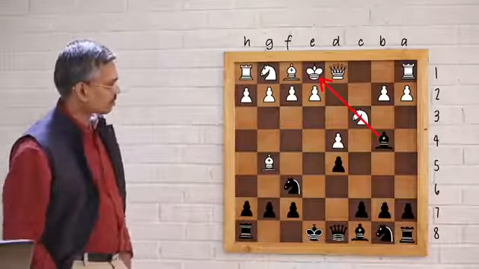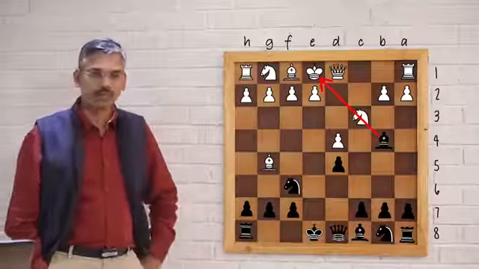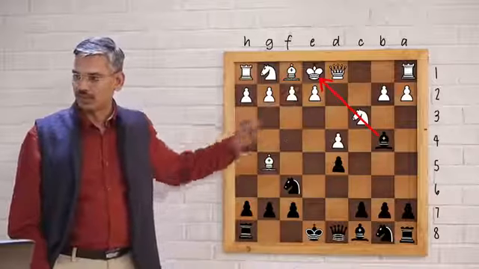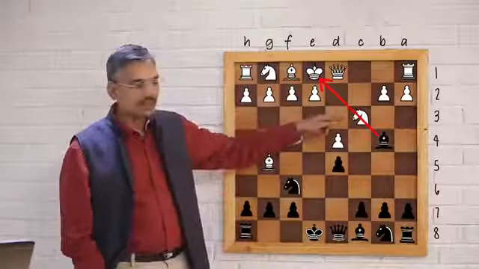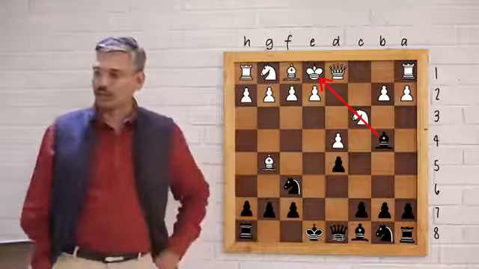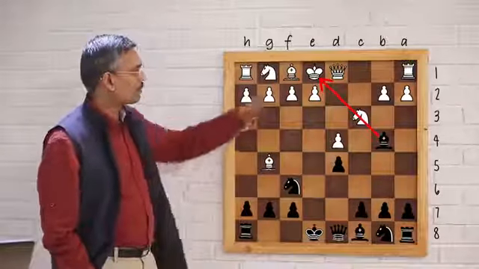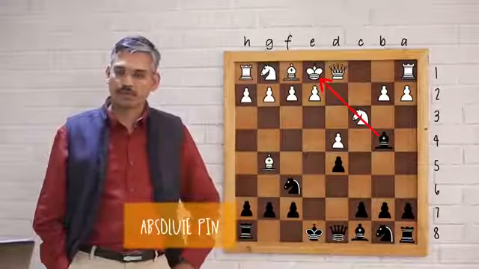Now if we look at it closely, the pinned piece is usually a lesser material when compared to the back piece. Okay? So the king is more important than the knight. So the knight cannot move at all because it will lead to a check. So if the back piece happens to be a king, it's called an absolute pin.